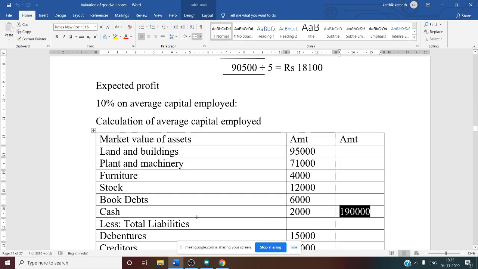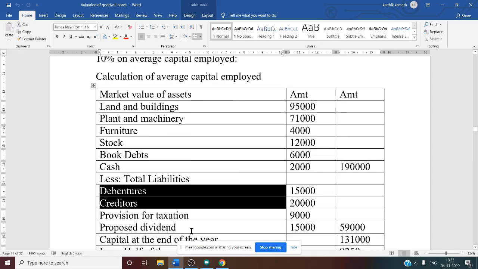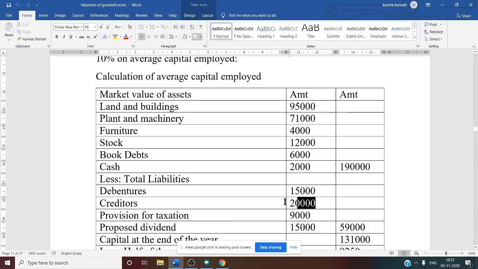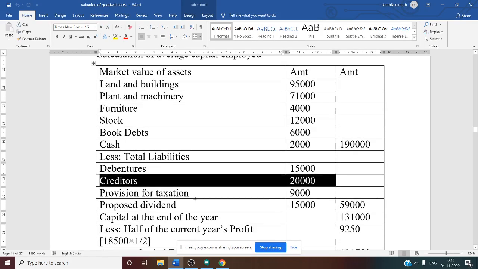From that we need to deduct total liability. Total liability, first external liability. Only two external liabilities are given on the liability side of the balance sheet, that is debenture and creditors: debenture 15,000 and creditors 20,000. But you know total liability means it includes provisions as well. So you need to write provisions.